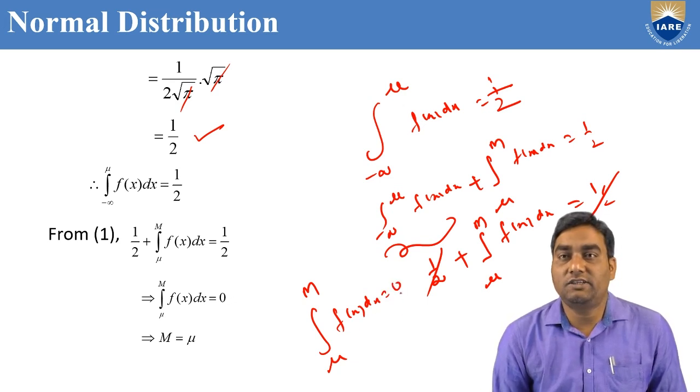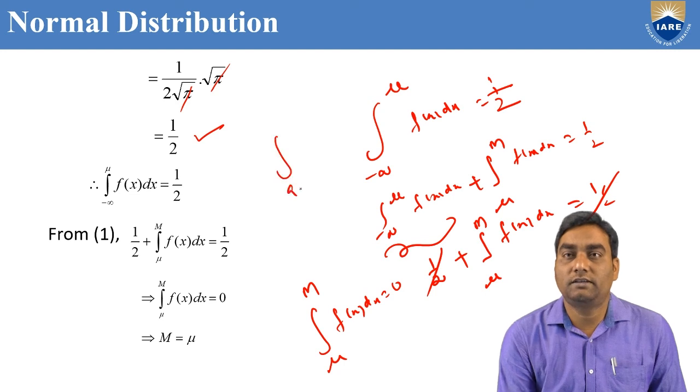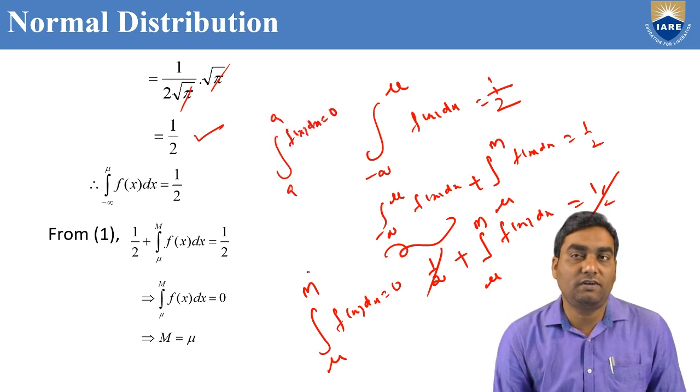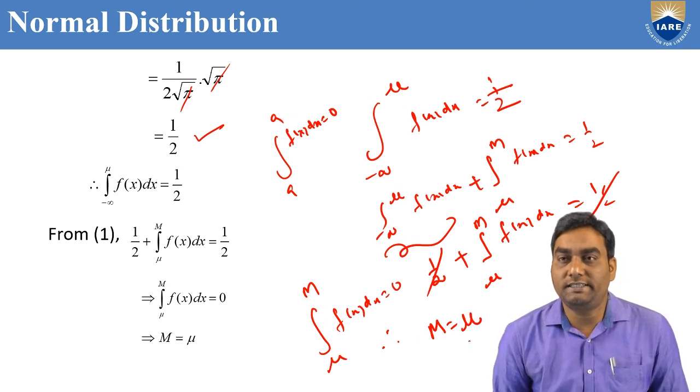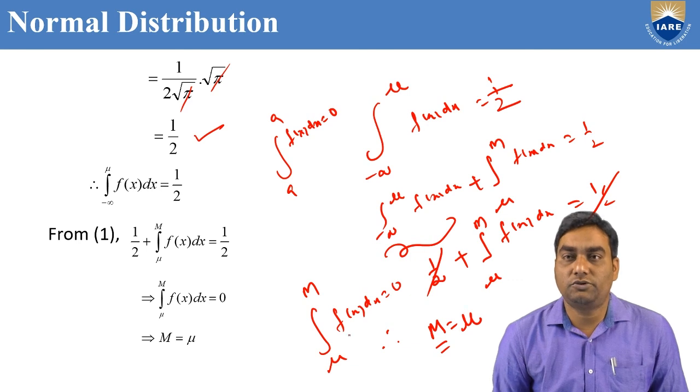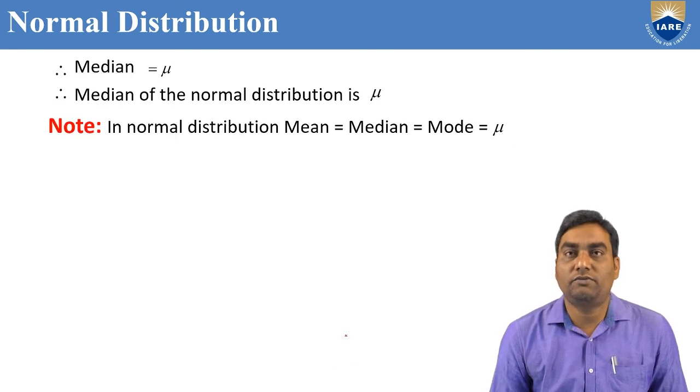The integration is 0 only if the lower limit and upper limit are the same. That means m equals mu. What is m? The median of the normal distribution. Therefore, the median of the normal distribution is also mu.